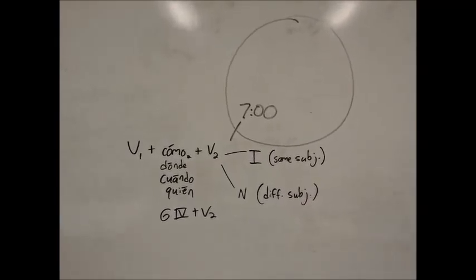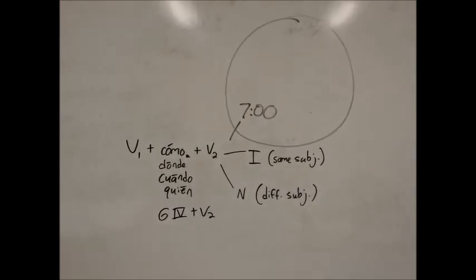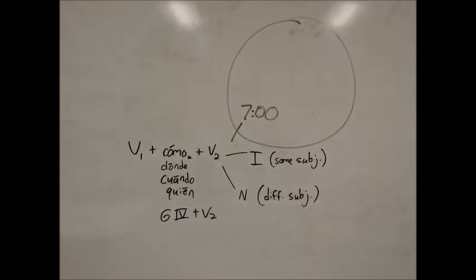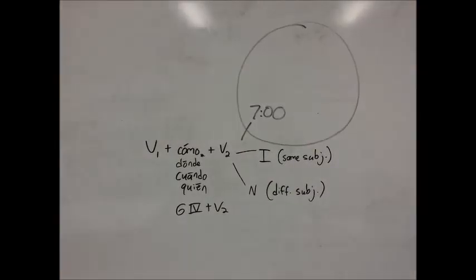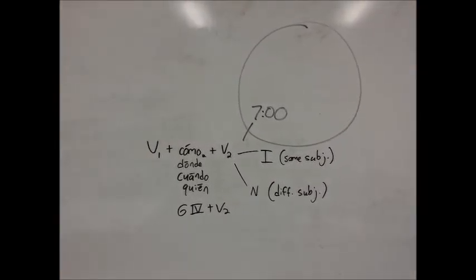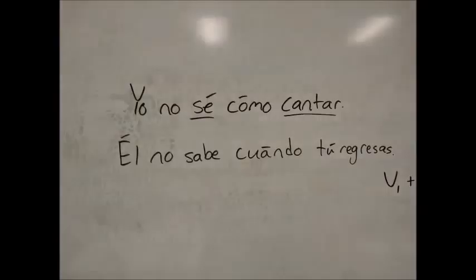And then we have V2, which is either in the infinitive if the subject is the same, or in the indicative if the subject is different. It sounds easy, and it looks easy too. I'll show you an example.